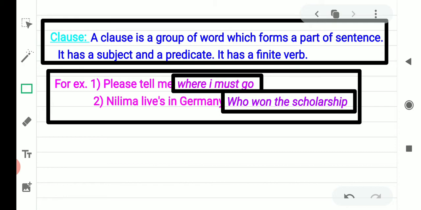So, you have seen the definitions of sentence, phrase, and clause with examples and understood what is a sentence, what is a phrase, and what is a clause. Now we shall see the difference between the sentence, phrase, and clause with some other examples which are given in your textbook, page number 3.